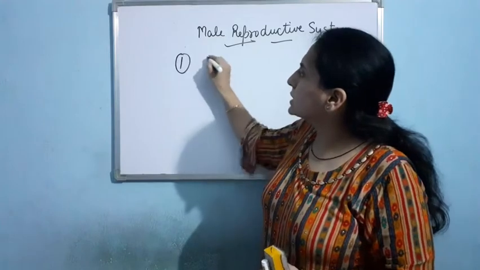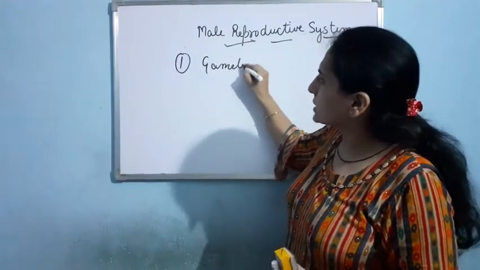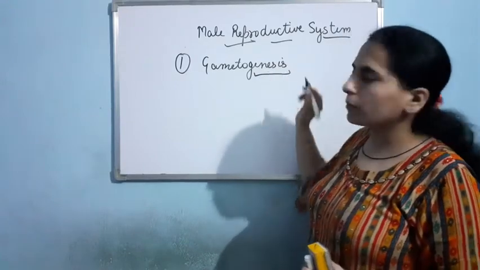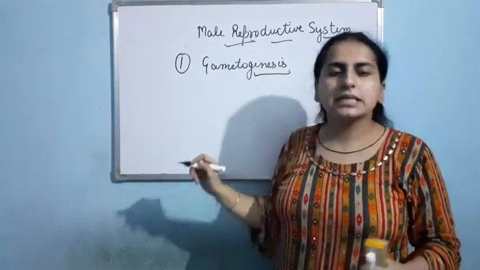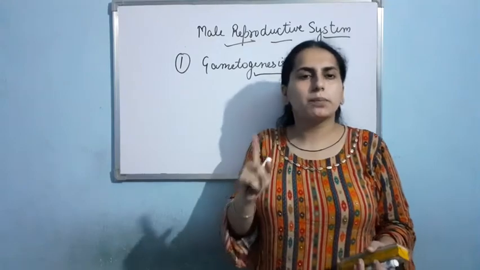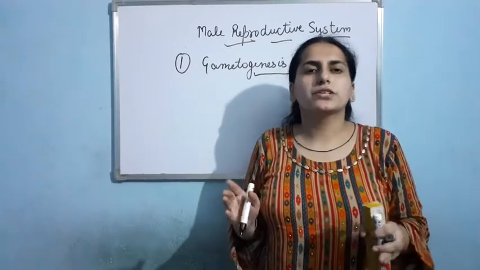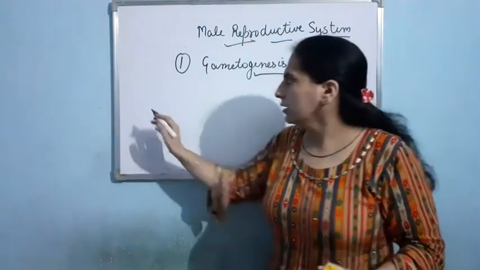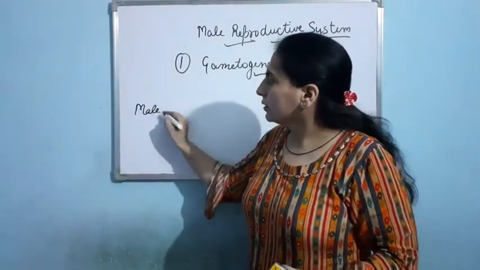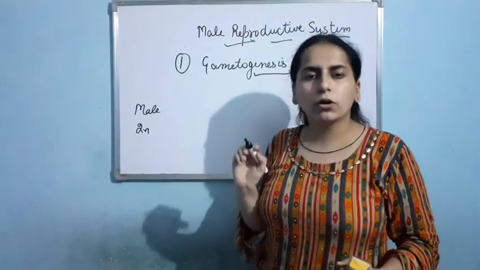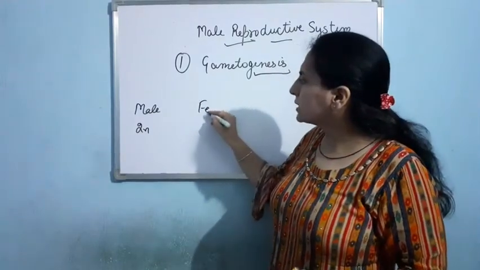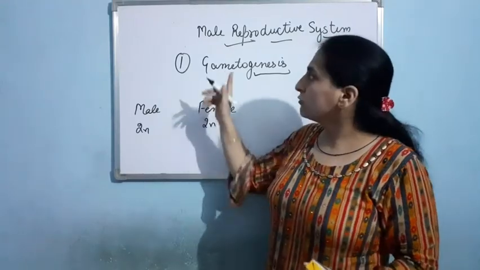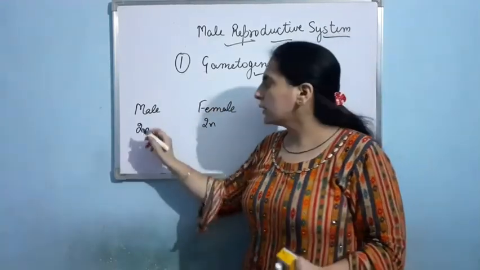First step is gametogenesis. Genesis means formation and gameto means gamete. So basically first step is there is formation of gametes. The reason, you know we are diploid, like if male is there, he is having 2n number of chromosomes and female is there, then she is also having 2n number of chromosomes. So firstly there will be gametogenesis.